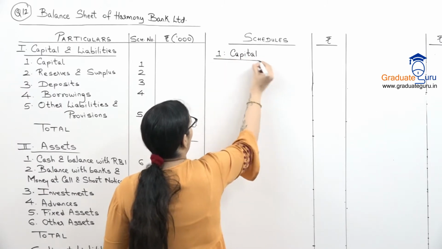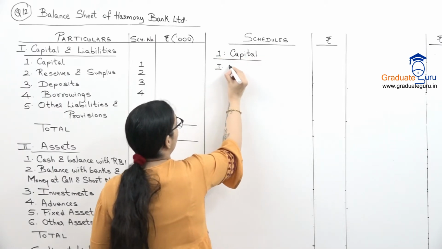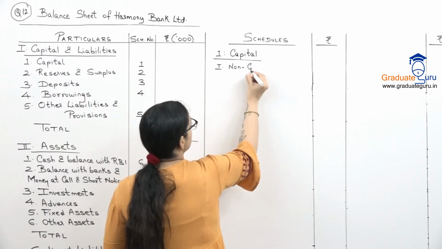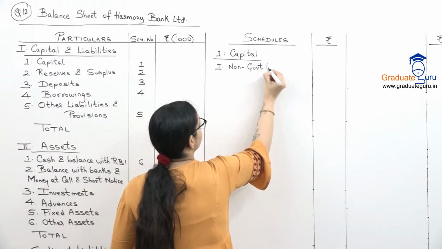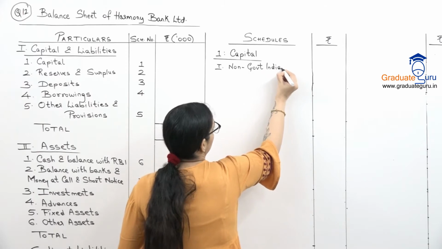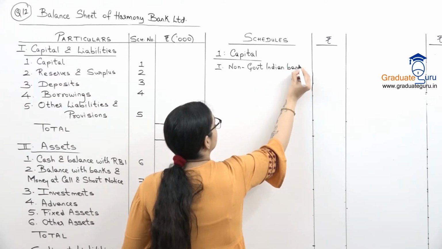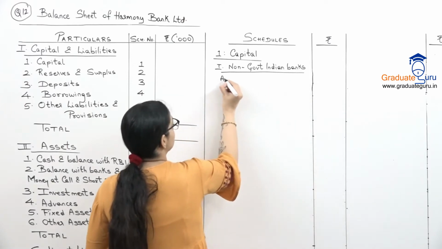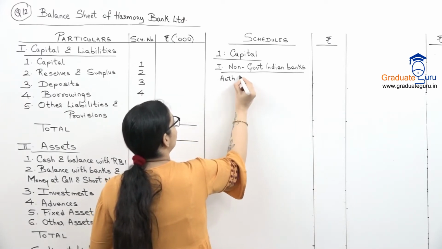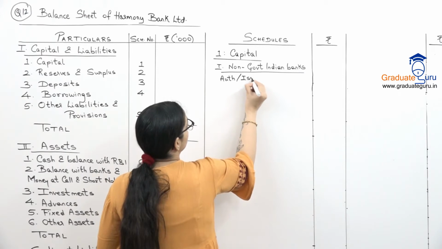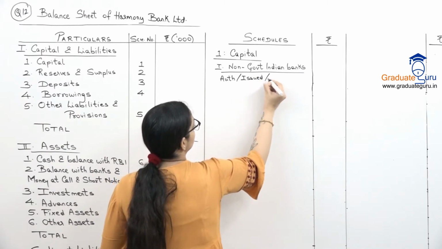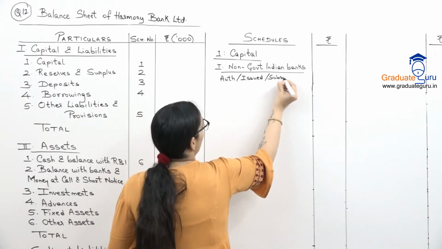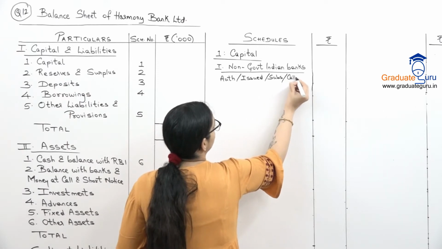As I said, all our banks come in the category of non-government Indian banks. And we don't know the breakup of authorized, issued, etc. So again, we will write all of that together. Authorized, issued, subscribed and called up.